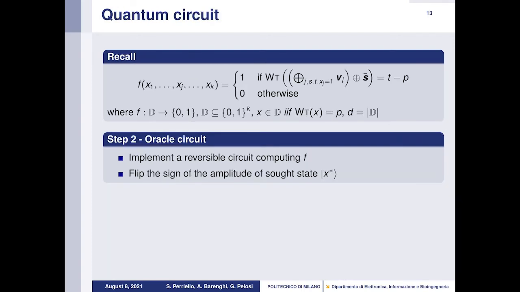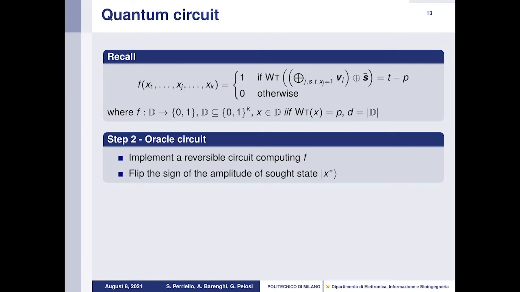The second step is to implement the oracle circuit, which is a black box in Grover's algorithm, but we need to implement it. We need a reversible circuit computing f, and at the same time flipping the sign of the amplitude of the sought state ket x star.